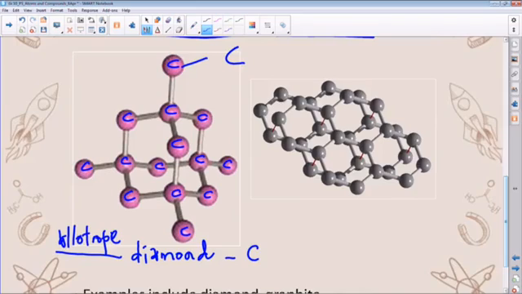The other allotrope of carbon is this one that we have, which we refer to as graphite, the gray substance which is used even in pencil lead. So this is a different structure of carbon, although the type of bonding is the same. However, the conditions under which these are formed differ from one to the other. So these are what we call giant structures or lattice structures.